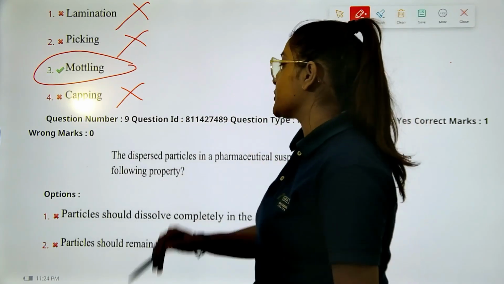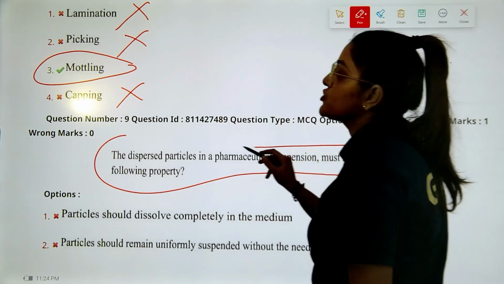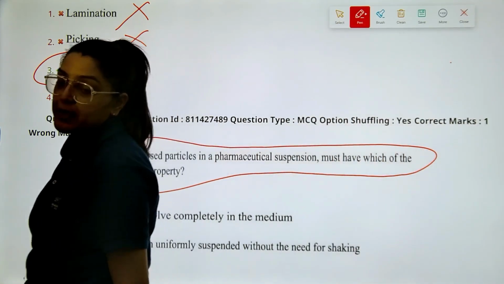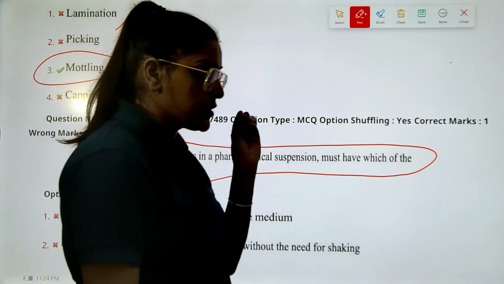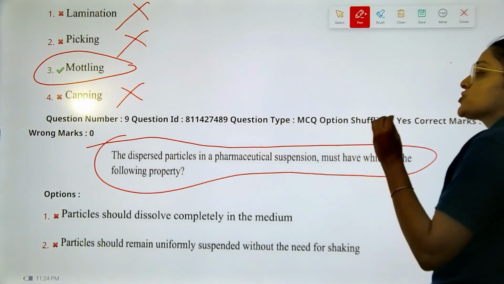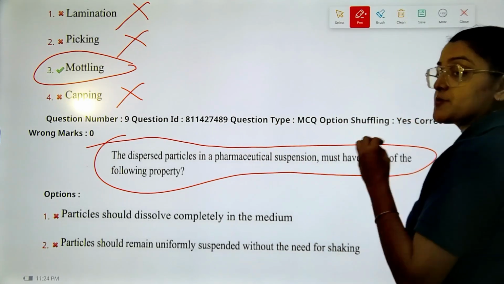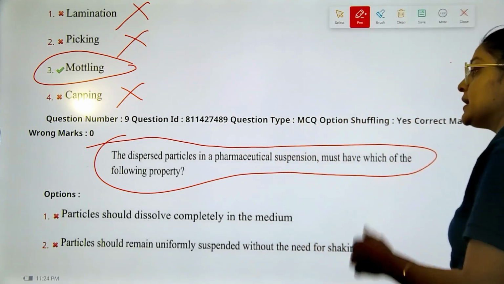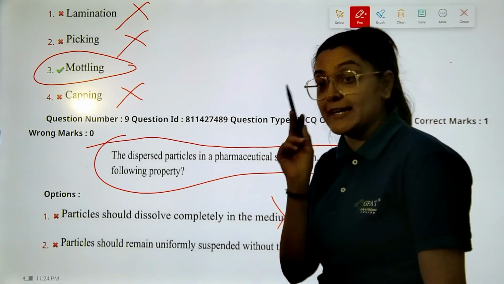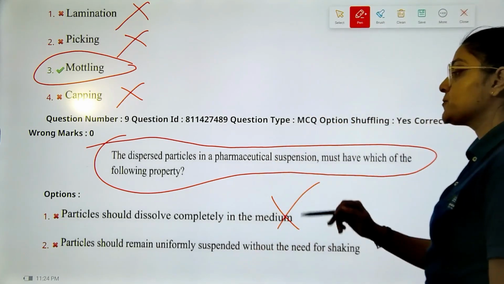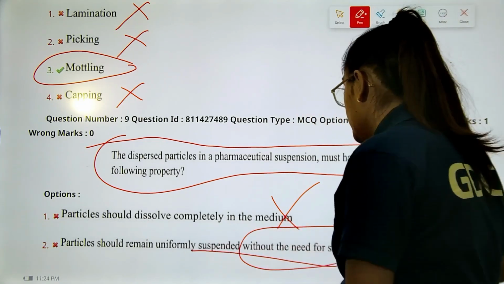Okay. Next question. The particles in a pharmaceutical suspension should have which of the following properties? Direct question, students. This is a very, very simple question to ask. Which should be your dispersed particles in a pharmaceutical suspension, which must have the following property? Particles should dissolve completely in the medium. No, suspensions are heterogeneous in nature, right? Option B, particles should remain uniformly suspended without the need of shaking.